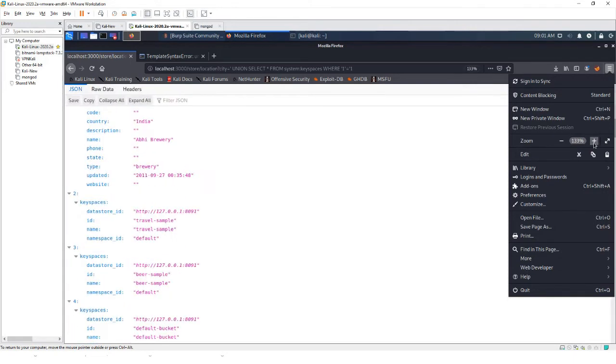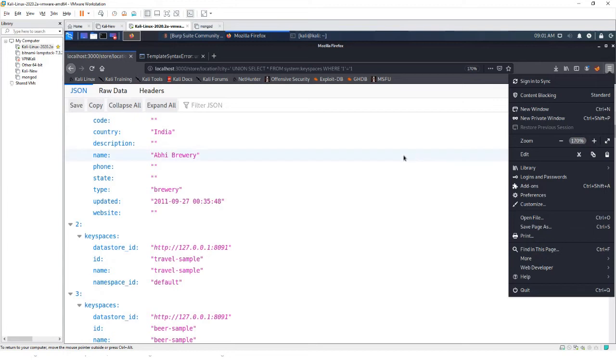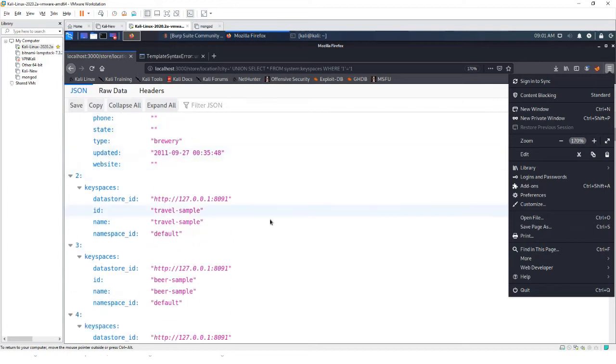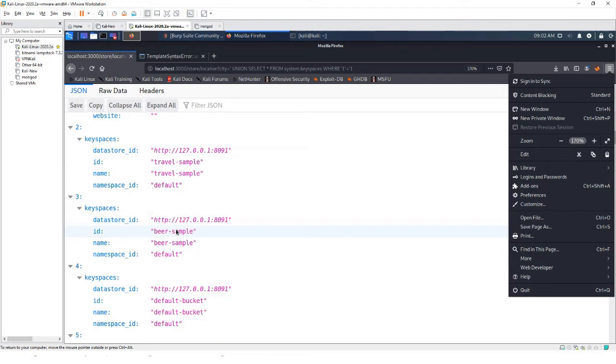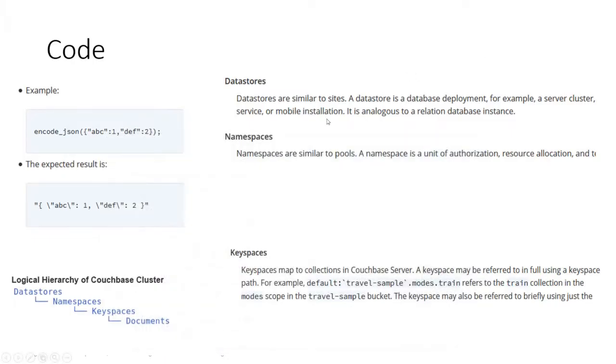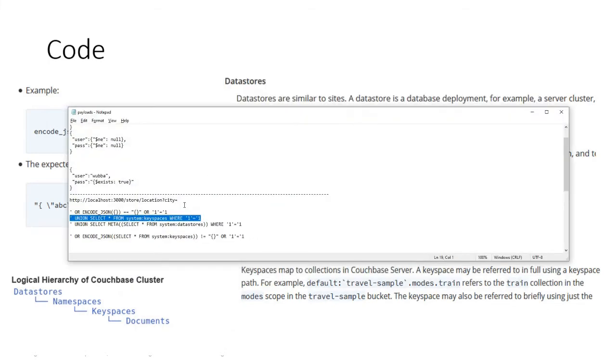When you run those things, you'll be able to find out which data store or what is stored, the key collections. So this is very important. This is one way to do it, and let me try another one, the meta.